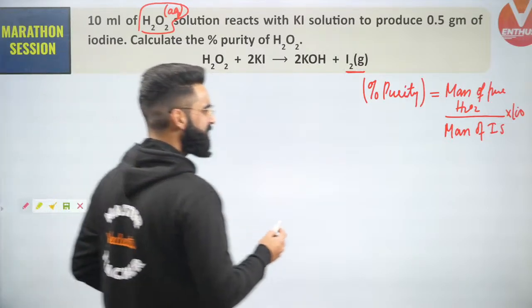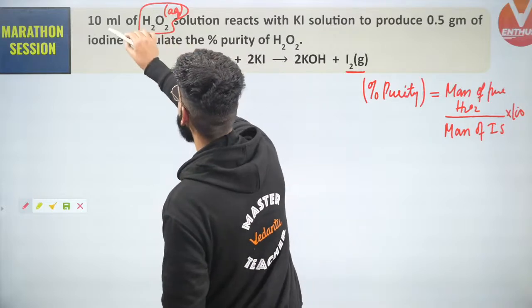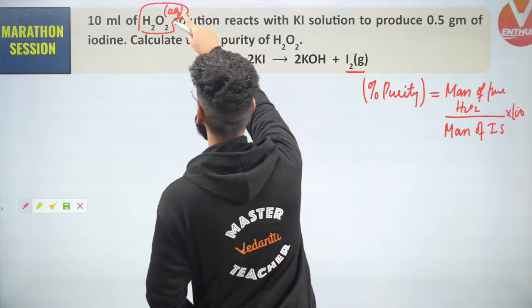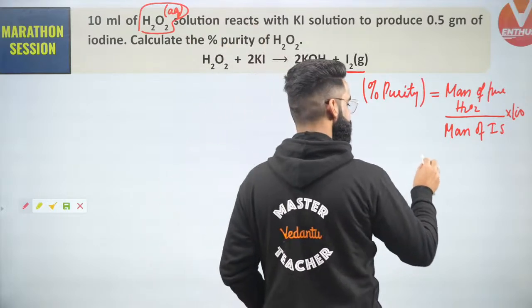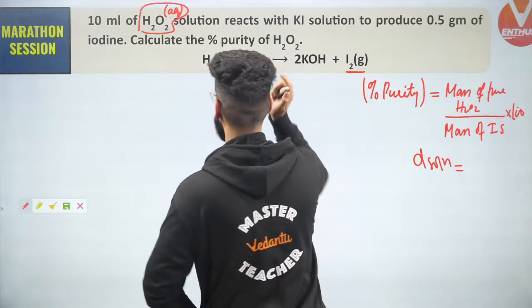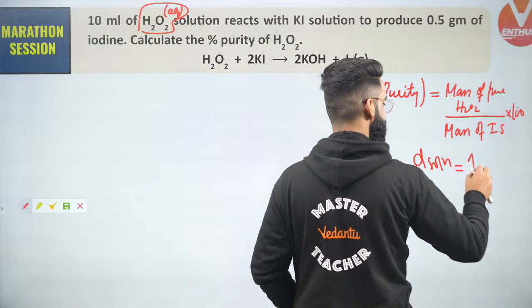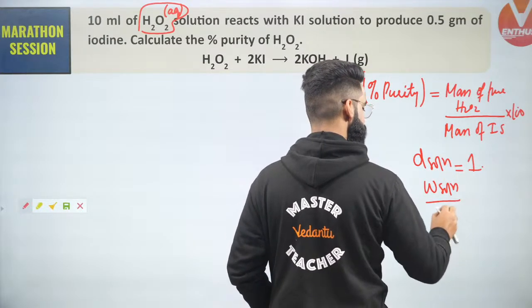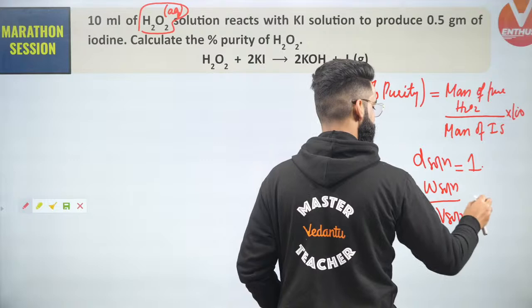So people, can I say something like this? I have got 10 ml of H2O2 solution whose density is 1 gram per ml. Density of the solution is the mass of H2O2 solution divided by the volume of H2O2 solution, and it is going to be 1.